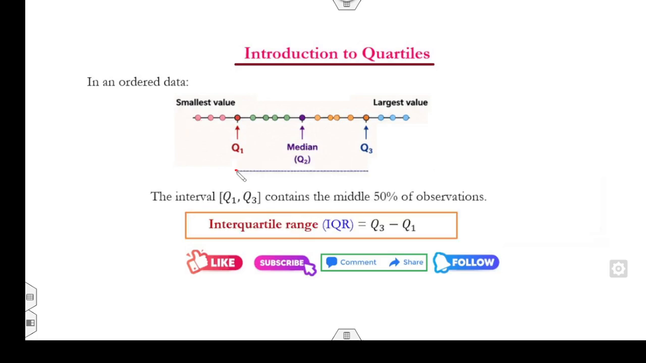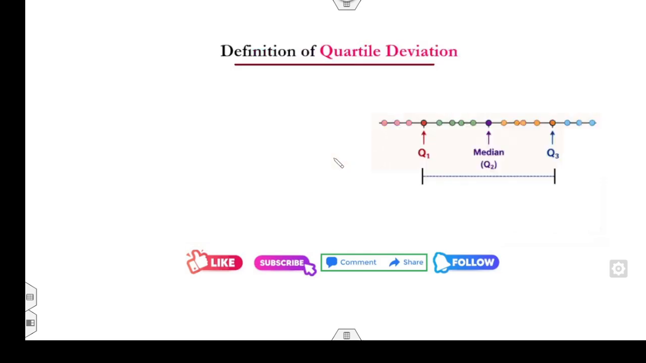And the interval Q1 and Q3 is called the interquartile range, Q3 minus Q1. And this interval between Q1 and Q3 contains the middle 50% of the information. As you can see in the data, if you have, suppose, 20 values in total, then 6 values are outside and 14 values come inside. Clear? Now what is the definition of the quartile deviation?